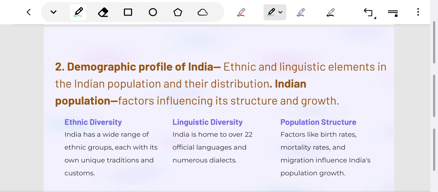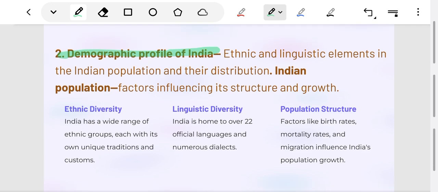Chapter 2 is the demographic profile of India. Here we will study the linguistic classification of the Indian population. India is home to 22 official languages but has 750 various languages and dialects. We will study more details in this chapter.